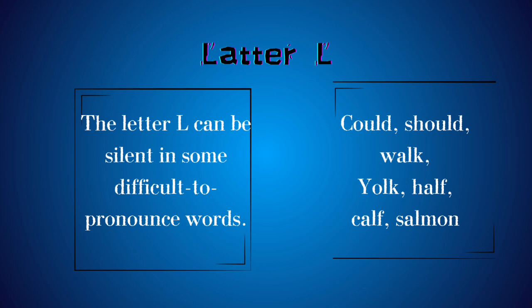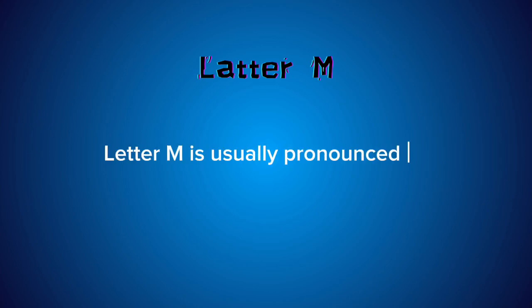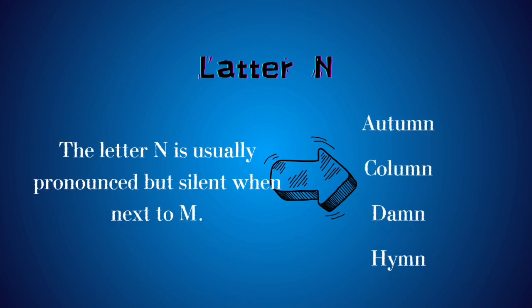And then how about the letter M? Don't worry about the letter M because it is usually pronounced. Next, the letter N is usually pronounced but silent when next to M. For example, autumn, column, damn, and hymn.